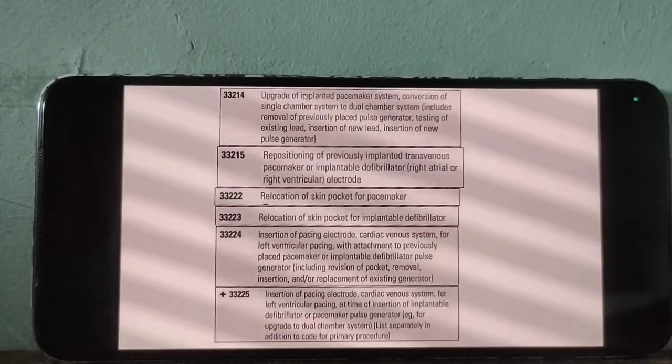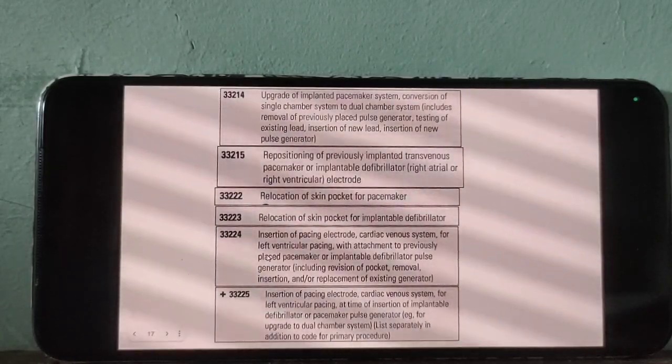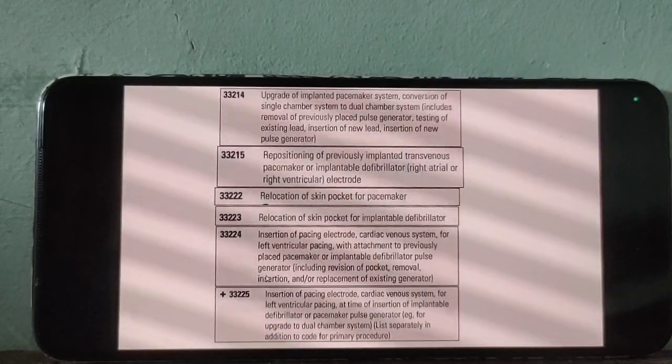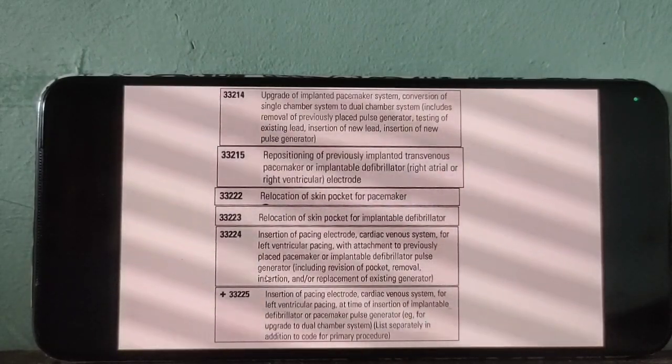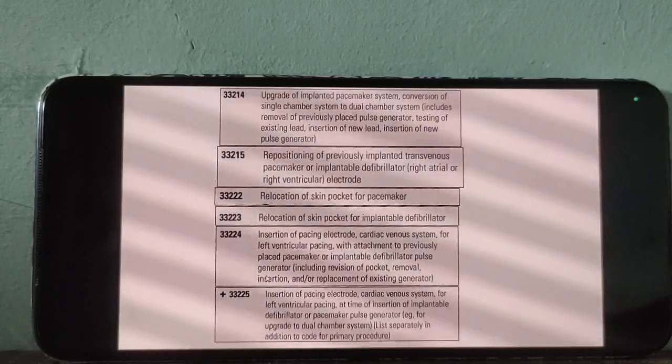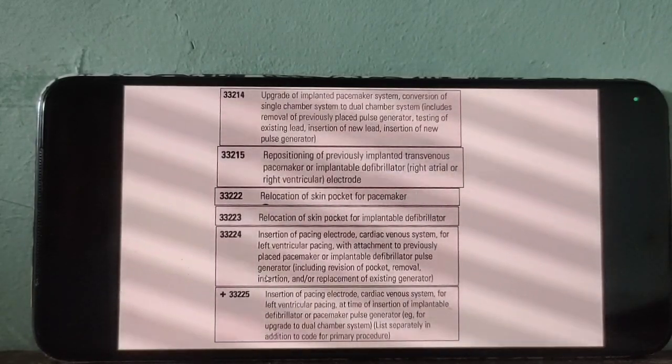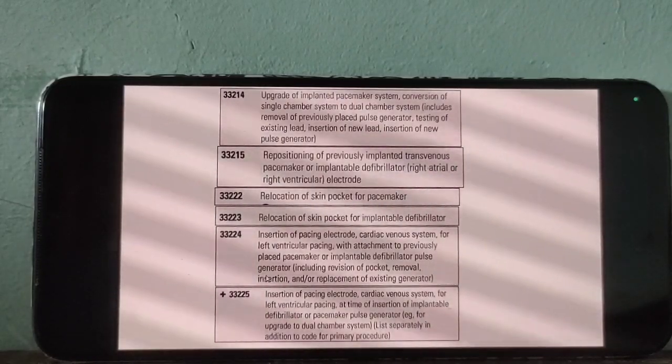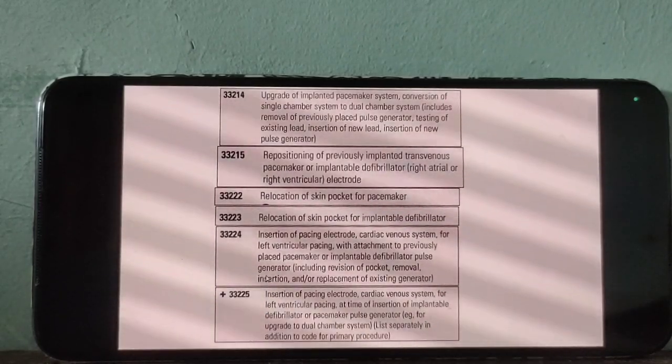Did you understand this code description of 24? Let me repeat. The patient already had a pacemaker or defibrillator system. In that pacemaker system, the doctor attached the new electrode. Electrode is nothing but wire. So the patient already had a pacemaker, and now the doctor attached the electrode with that. Go for 24. Did you understand?